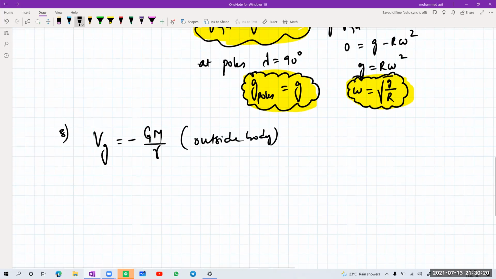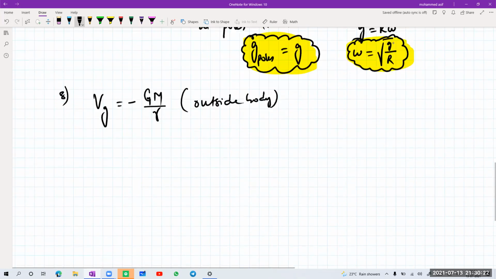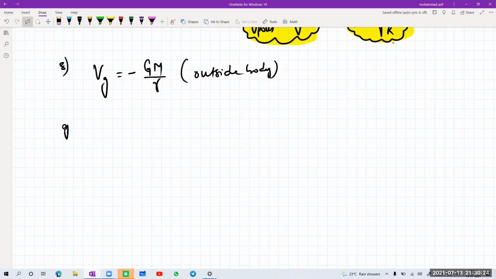Now, what will be the relation between the gravitational field and the gravitational potential? In electrostatics, E is equal to minus dV by dr. The negative potential gradient is known as the electric field, the relation between the electric field and potential. In the same way in gravitation also, the gravitational field will be equal to minus dV divided by dr, the differentiation of the potential with respect to R.